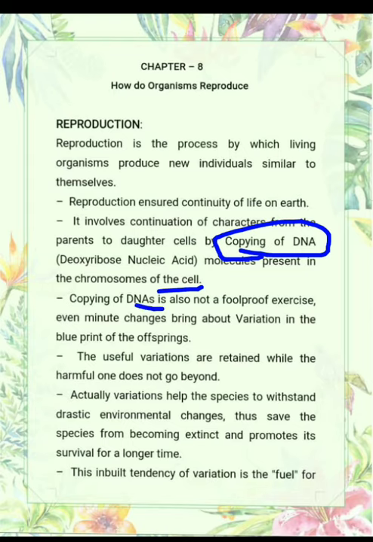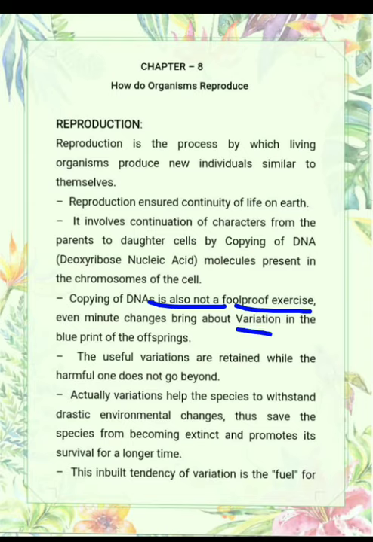But copying of DNA is not a foolproof exercise. Every minute change brings about variation in the blueprint of offsprings. Actually, what is the meaning here? That DNA copying is not a foolproof exercise, means DNA always doesn't copy as it is, means हमेशा वो as it is copy नहीं होता. During the reproduction there may be some variations. That's why the offsprings are not exactly similar to their parents. There are some variations. So these variations are due to the changes in the DNA.